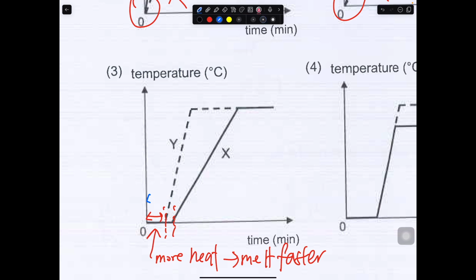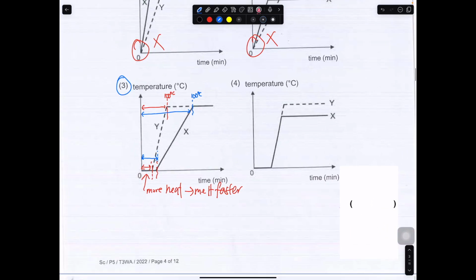Then we can also see that Y achieved 100 degrees faster than X. X also achieved 100 degrees, but it took a longer time to reach 100 degrees. So the answer is 3. It's 3.